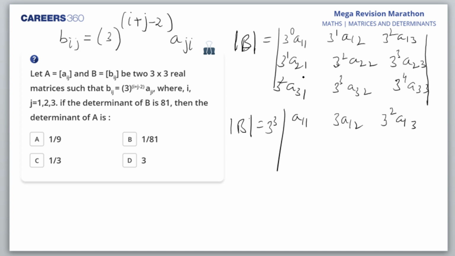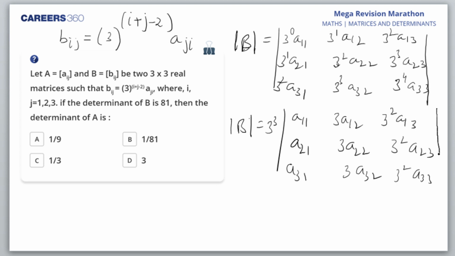Then A21, 3A22, and 3 square A23, because 3 is taken away from the second row. Then 3 square is gone here, so A31, then 3 into A32, and here 3 square A33.